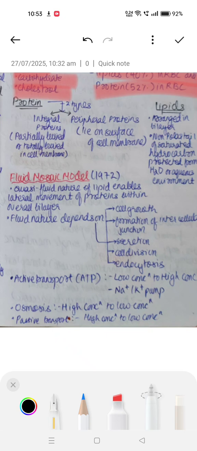ATP is used in active transport when there is transfer from low concentration to high concentration. In osmosis and diffusion, there is just high to low concentration, or passive transport. So there is no active energy required, but in active transport, ATP is required from low to high concentration. Sodium potassium pump is a very good example of it.